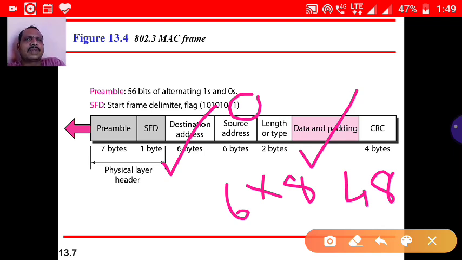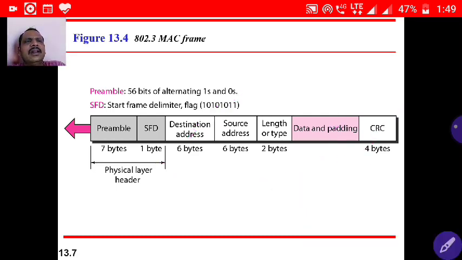Header usually has the addresses and synchronization information and some other information. Payload has the user data, the actual data that should be transmitted, which comes with the data and padding field. Then the last field is the CRC, cyclic redundancy check. Cyclic redundancy check is used to identify whether there is any error during the transmission or not.